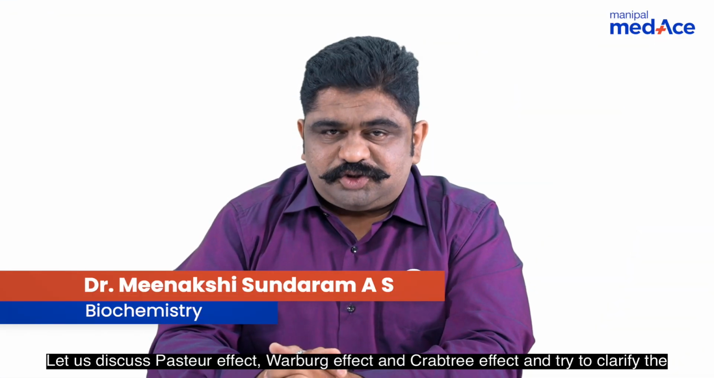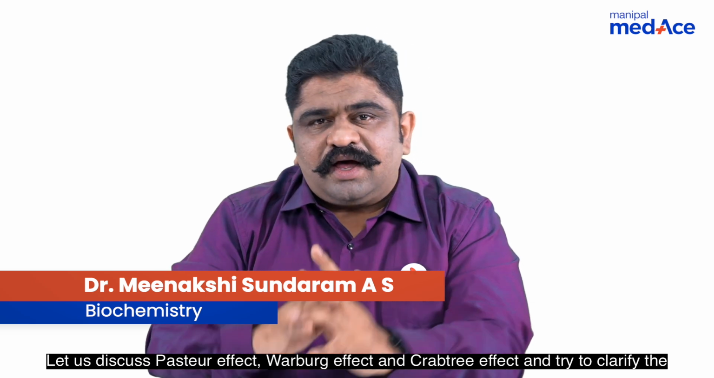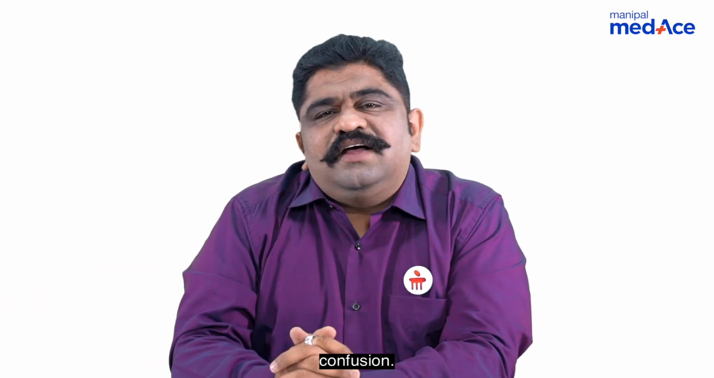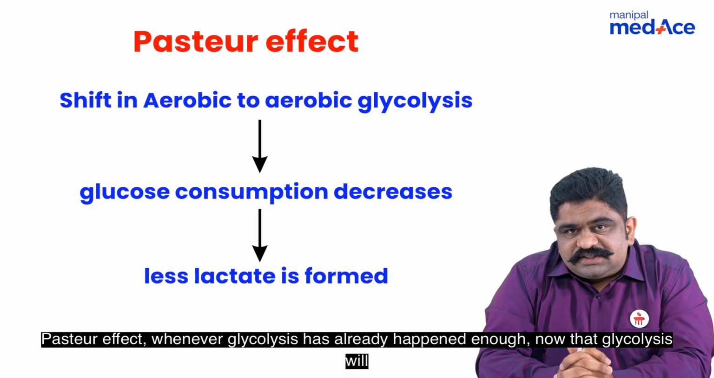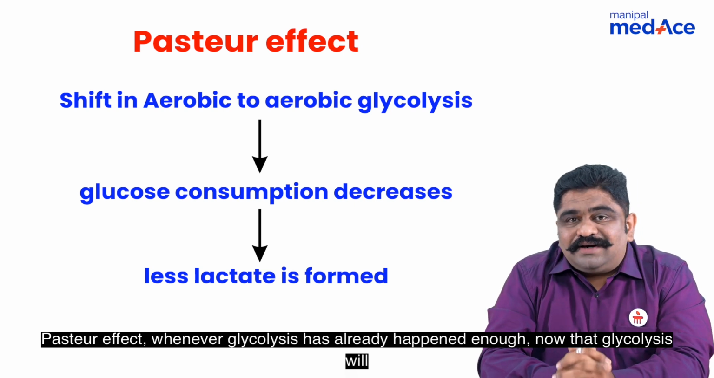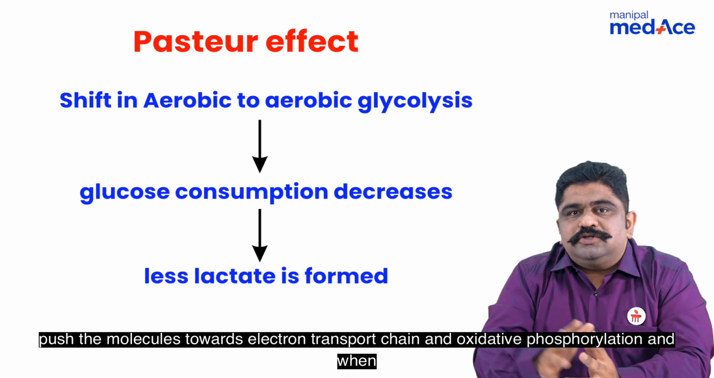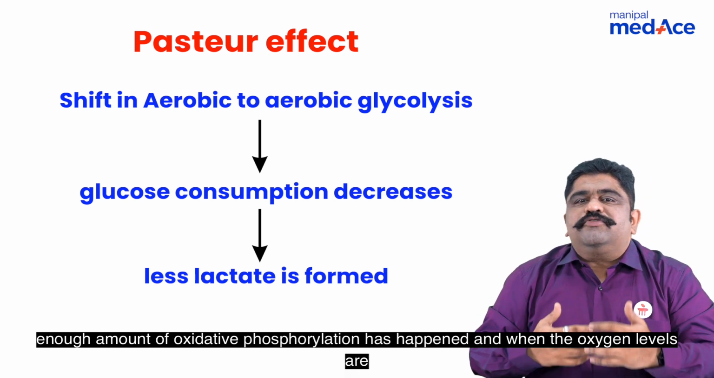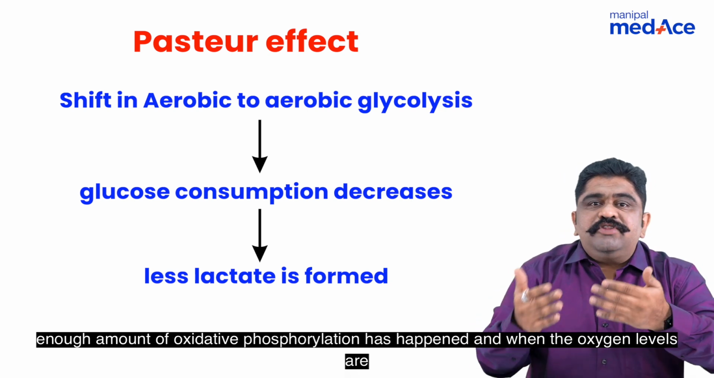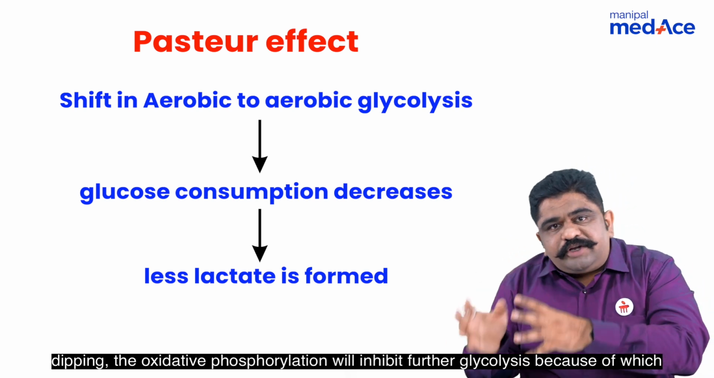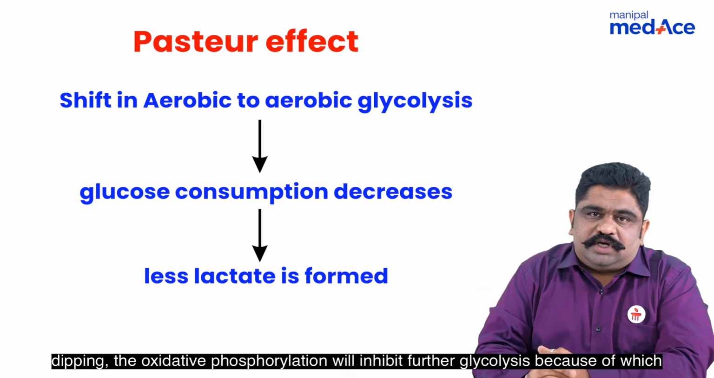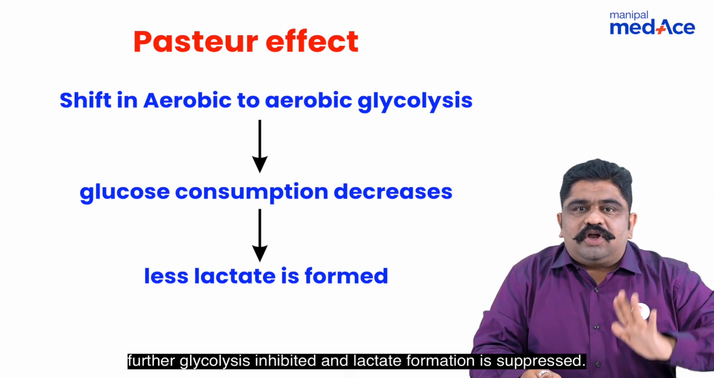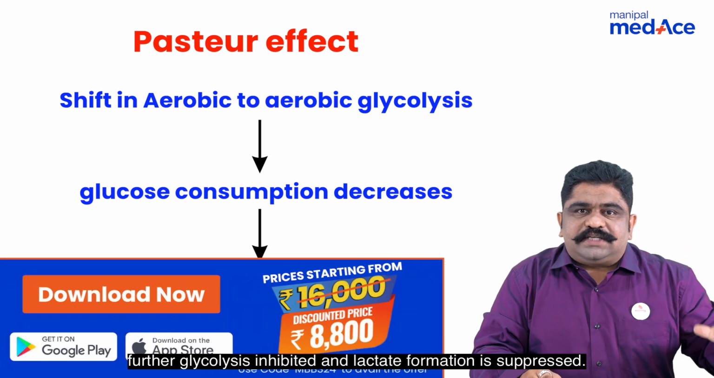Let's discuss Pasteur Effect, Warburg Effect and Crabtree Effect and try to clarify the confusion. Pasteur Effect. Whenever glycolysis has already happened enough, now that glycolysis will push the molecules towards electron transport chain and oxidative phosphorylation. And when enough amount of oxidative phosphorylation has happened and when the oxygen levels are dipping, the oxidative phosphorylation will inhibit further glycolysis, because of which further glycolysis is inhibited and lactate formation is suppressed.